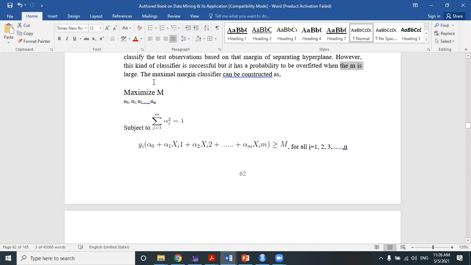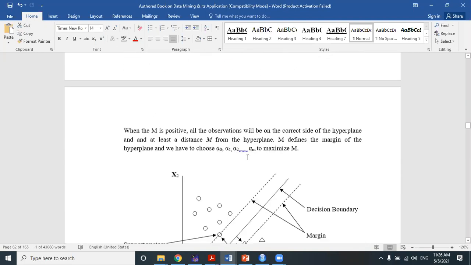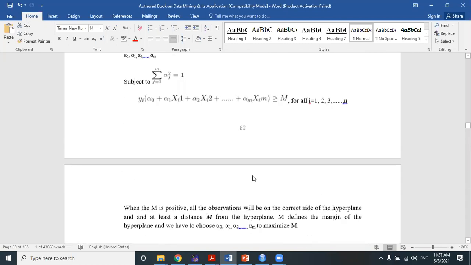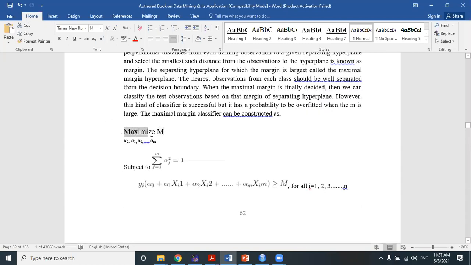A maximal margin classifier can be formulated with this formula: maximize M, where M is the margin. This dotted line I drew is M. This dotted line works as M. Our main objective is to maximize M, because we have to find the largest M, the largest margin.